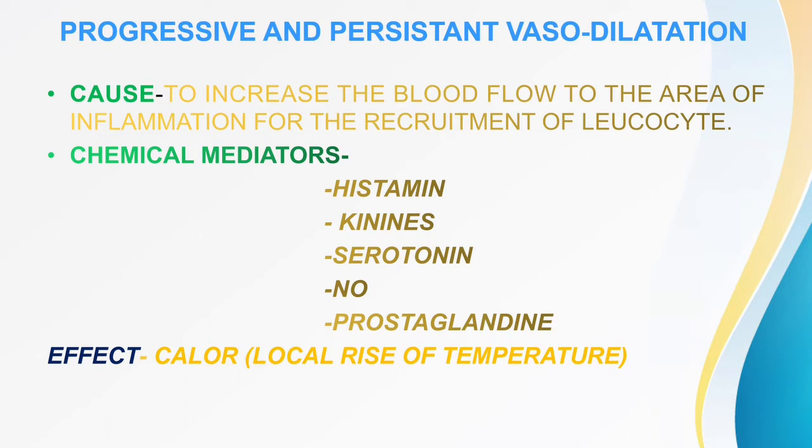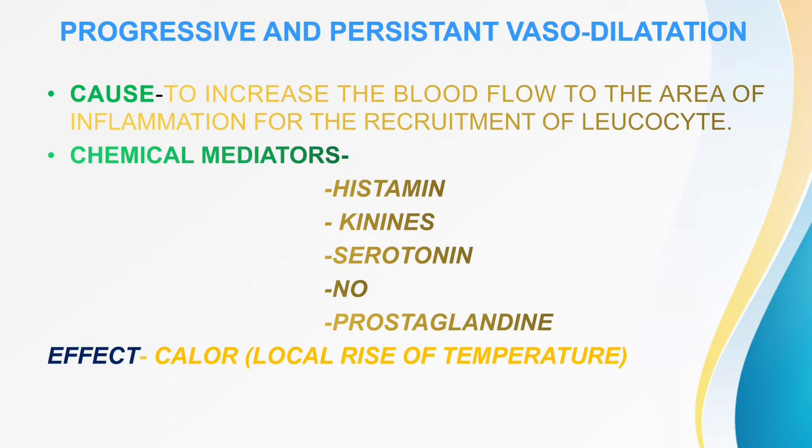Continuously the vessels are dilating, and it is persistent. In case of vasoconstriction, we learned that it was transient, for a small time, but this is progressive, continuously vessels are dilating, and it is persistent. So it is progressive and persistent vasodilatation.